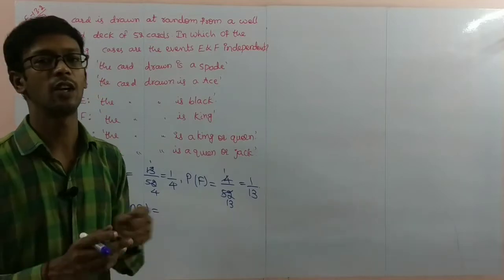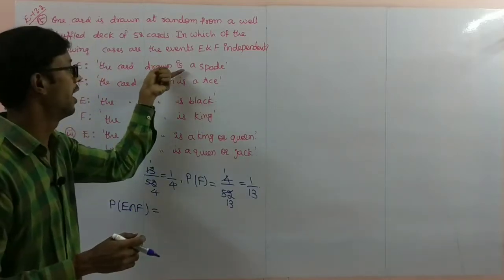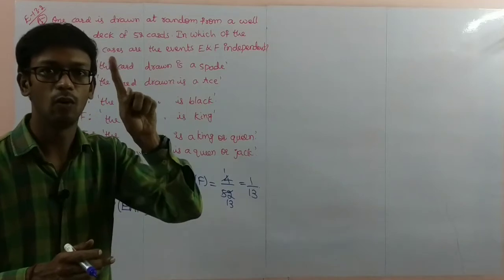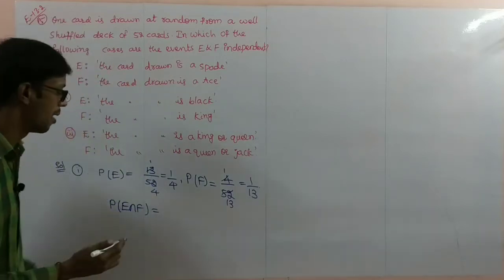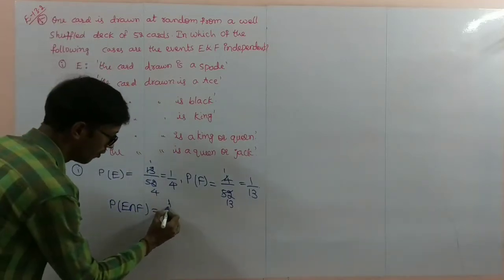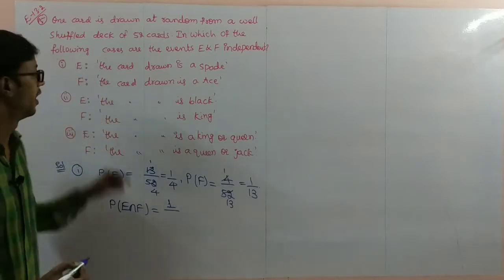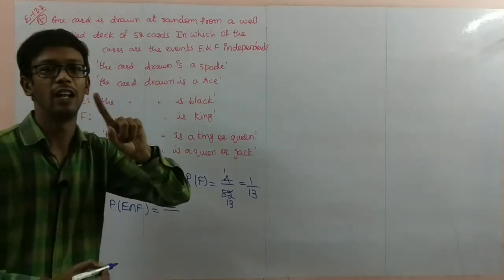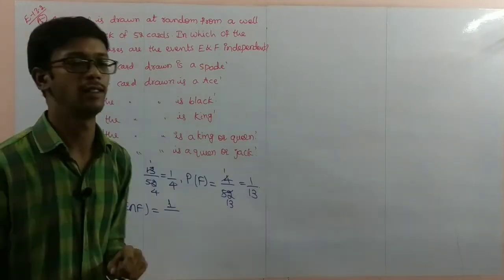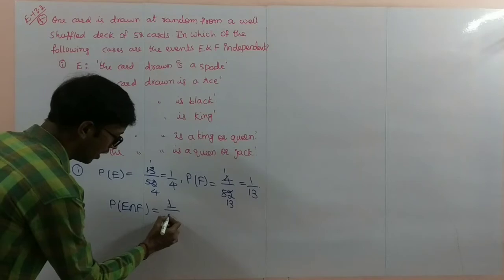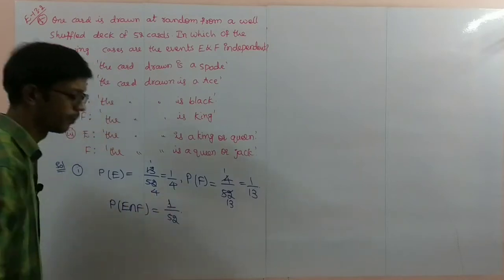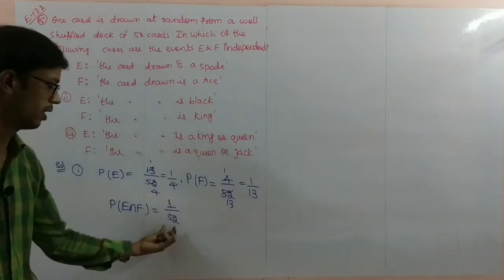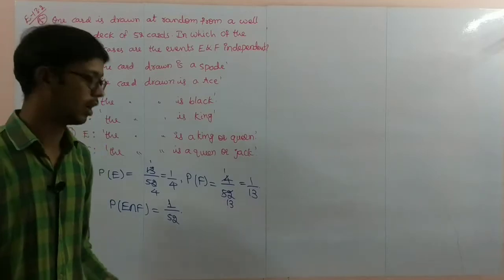What is the intersection part between ace card and spade card? Spade cards have only one ace card. So the common part, the favorable outcome for the intersection part, is only one element, that is only one ace card. Next, 1 divided by total outcomes, 52.